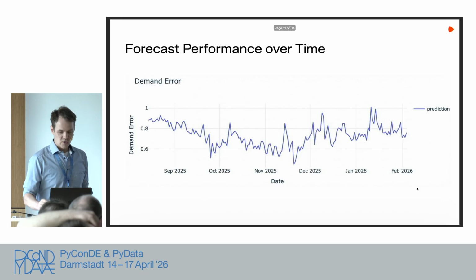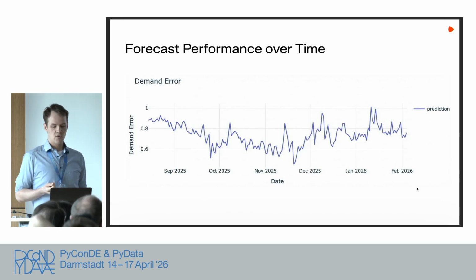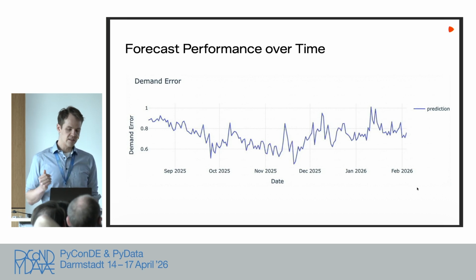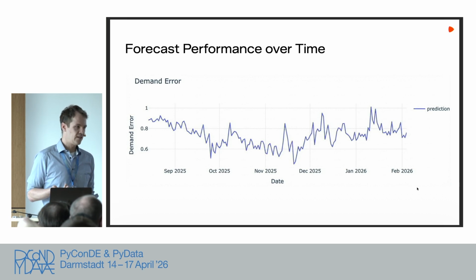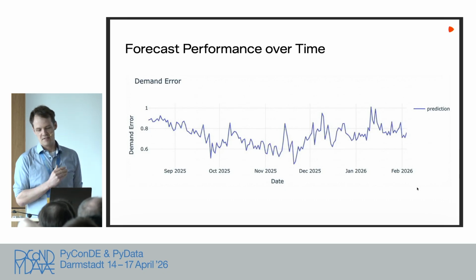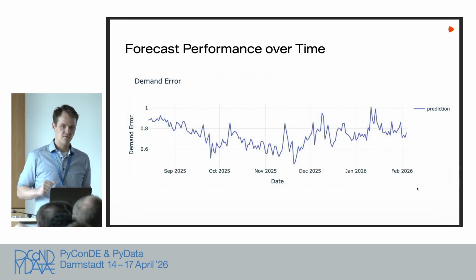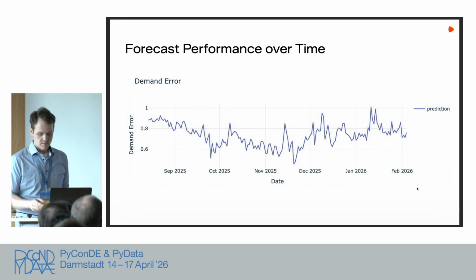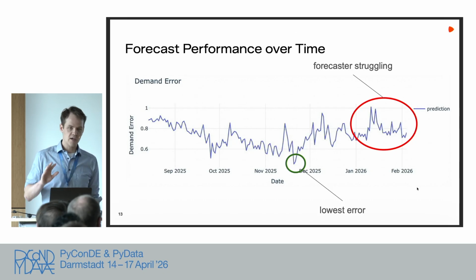Right. Okay, and what we then get is this error over some subset of articles over a couple of months. So the error itself is a time series, right? And if you look at this, you can see some time series characteristics, like there's a trend where the error is lower during November, December, and it's higher in September and February. So if you look at this, you could say, this is the point of lowest error. The model was performing really good. Over here, our forecaster was struggling a bit. That doesn't look so good.